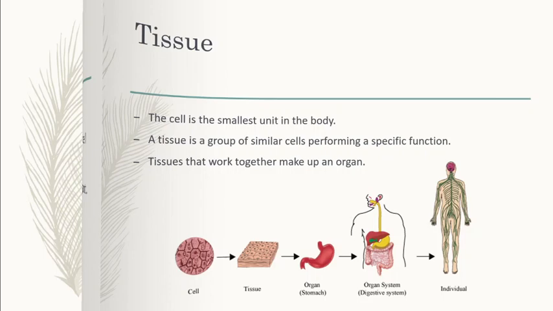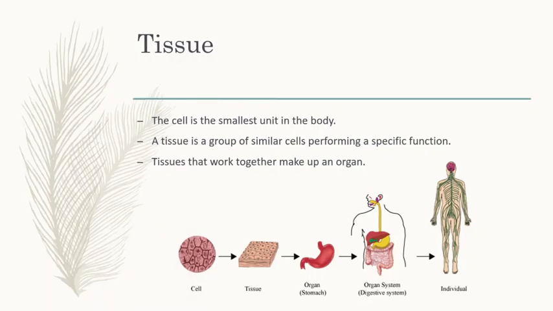The next topic is tissue. We already studied cell is the smallest unit in the body. A group of cells that work together is called a tissue, or we can say a tissue is a group of similar cells performing a specific function.